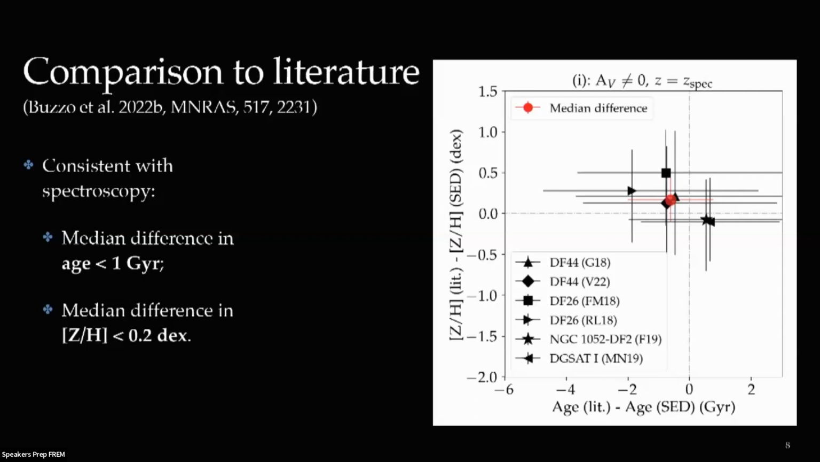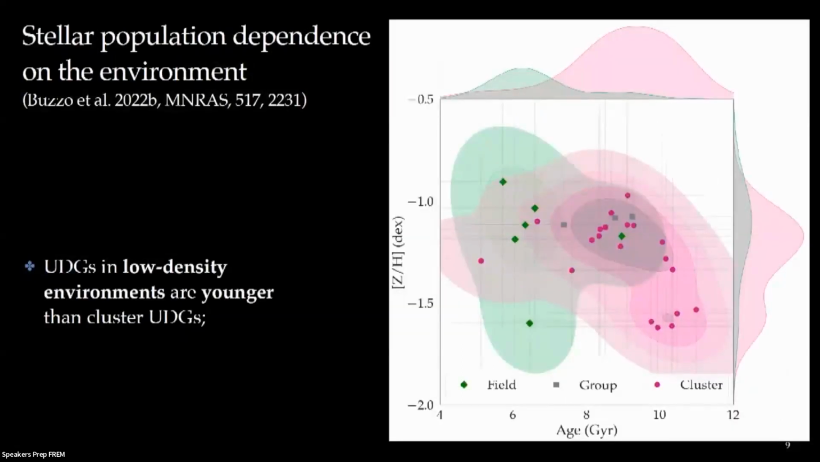So we are pretty consistent with 0, and we are happy with this result, so we can start to look into what the whole sample has to tell us. So this is what I did. The first thing that we investigated was if the stellar populations depended on the environment that the galaxies reside in.